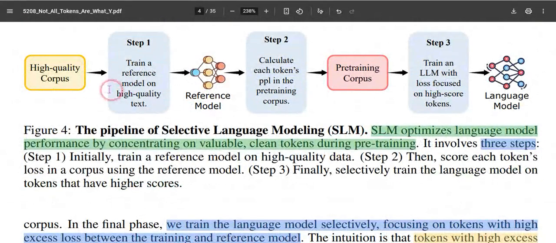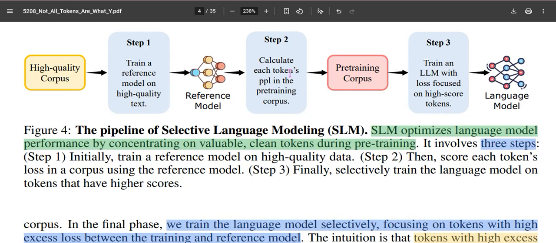What they do is take a reference model, manually prepare high quality data, and train that reference model on it. Once the reference model is trained using the assumed high quality data, it is used on the noisy data, and the training loss functions are evaluated.